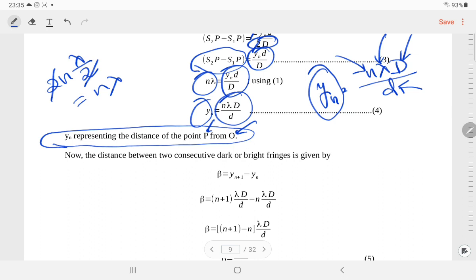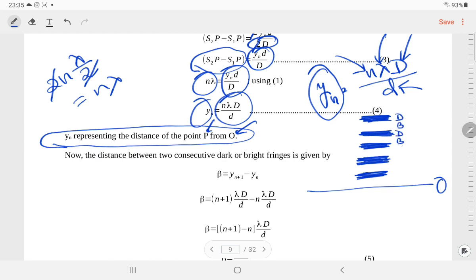Now you can see that when we see the fringes, suppose this is dark, this is dark, this is dark. Suppose this is the center O, and this is dark. So this is dark, this is bright, dark, bright, dark, bright, dark and bright.